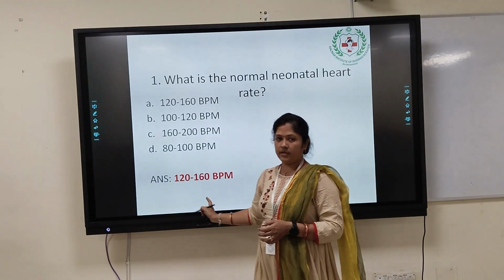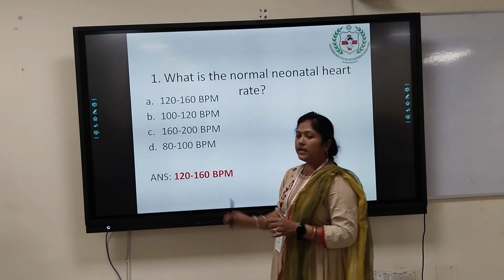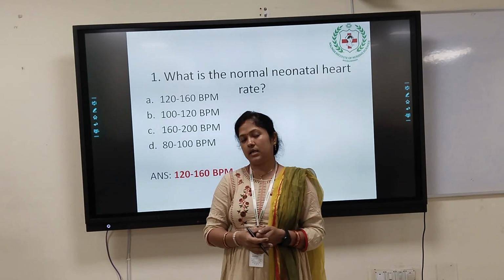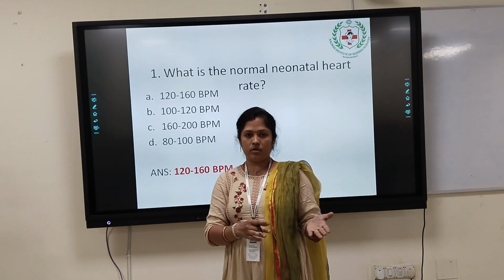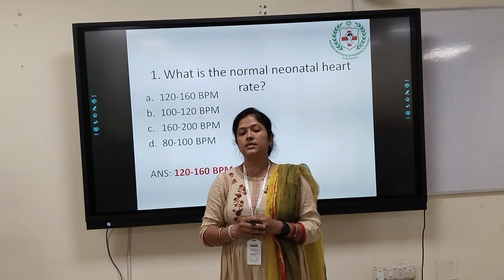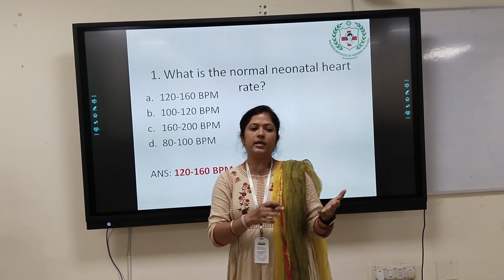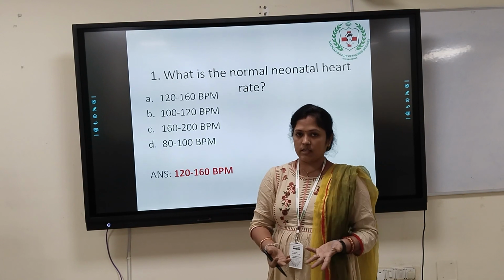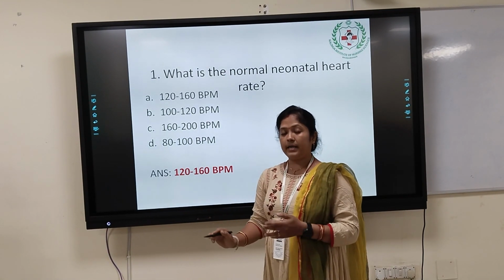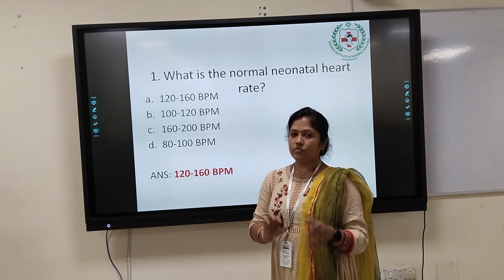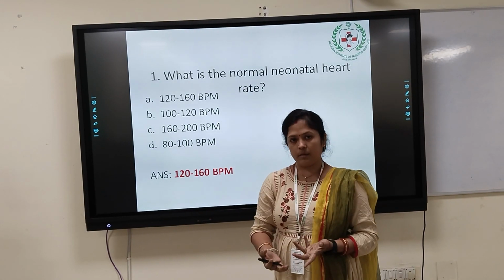One rationale I will add over here. Why does the neonate have a higher heart rate than the adult? As we know, neonates are more prone to hypothermia, and their body's growth and development need the blood circulation process. For that purpose, neonates have a high heart rate during hypothermia as well as for the rapid growth and development process.